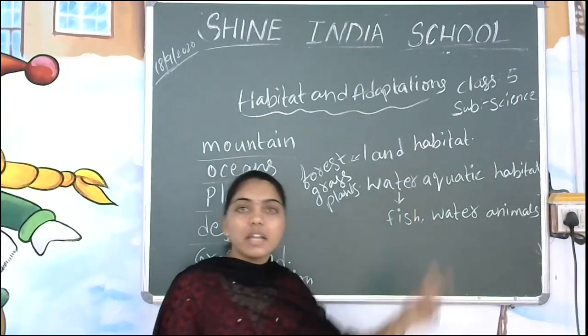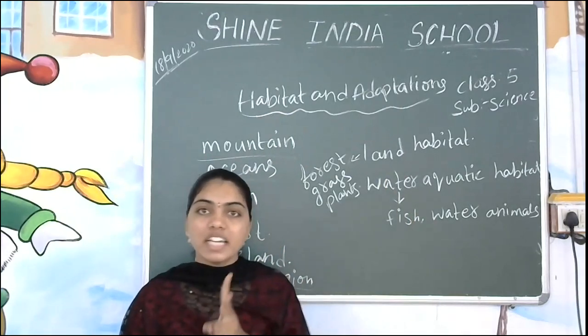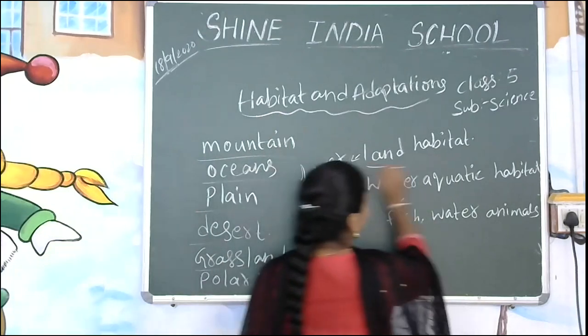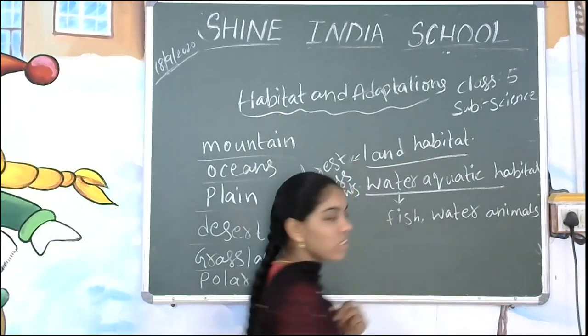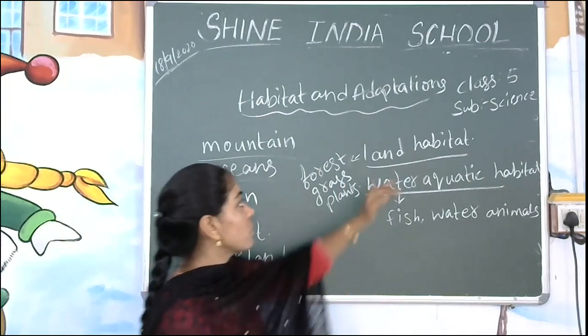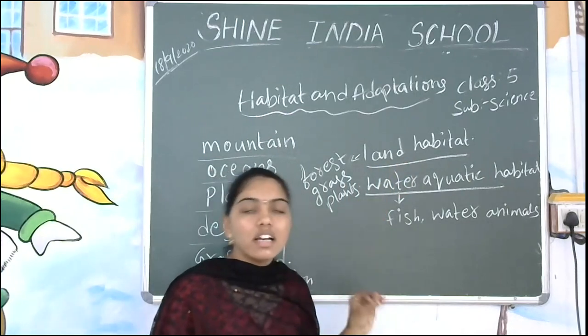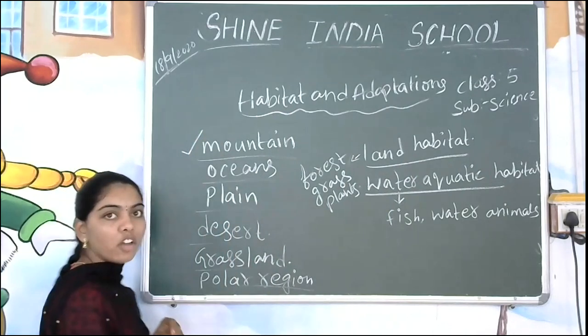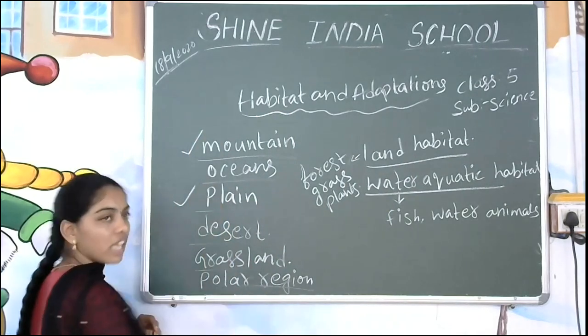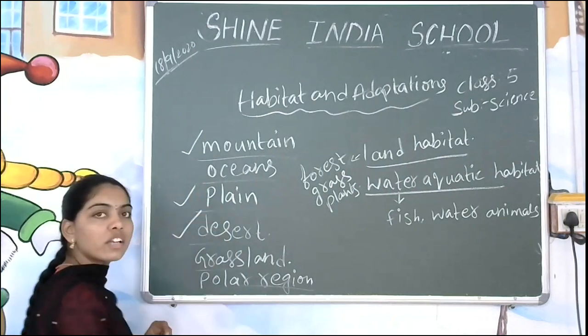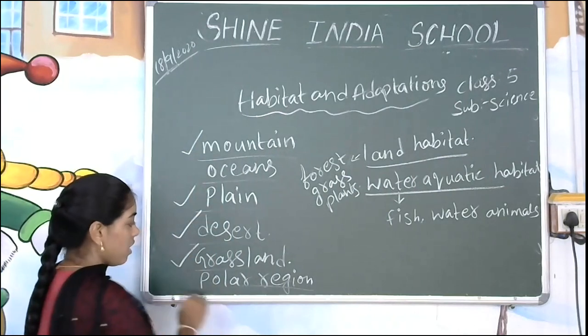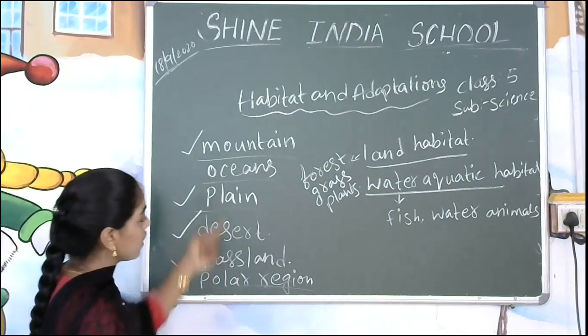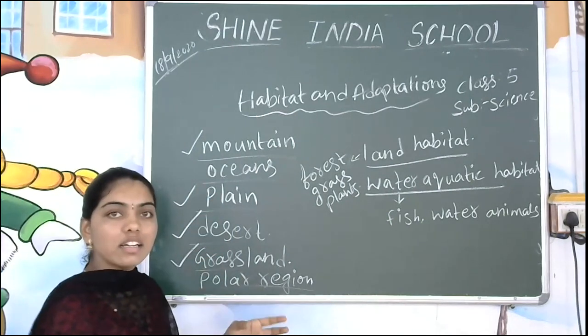Here we have divided habitats mainly into two categories: one is land, the other is water or aquatic. Most of the animals will be seen under land habitat. Mountains, plains, desert and grasslands are on the land.